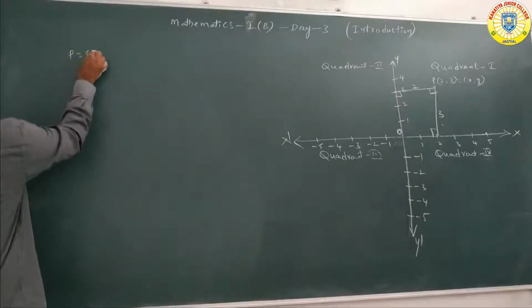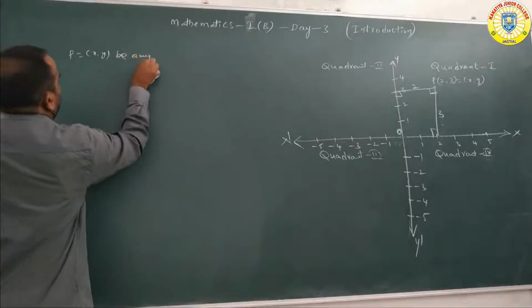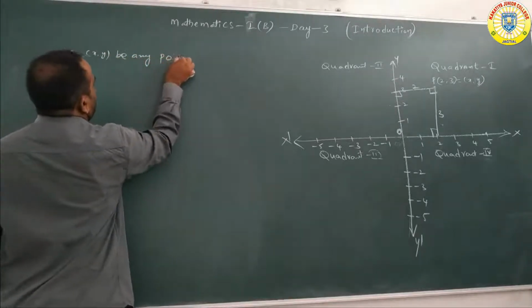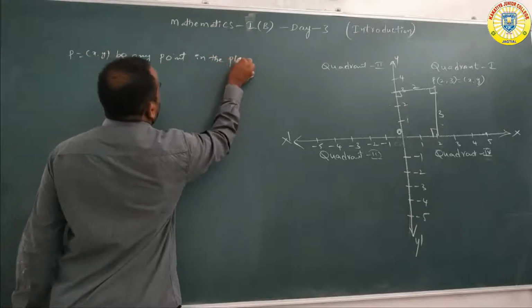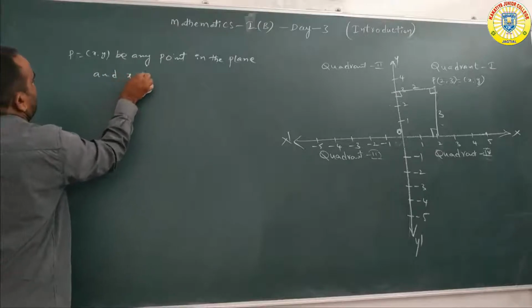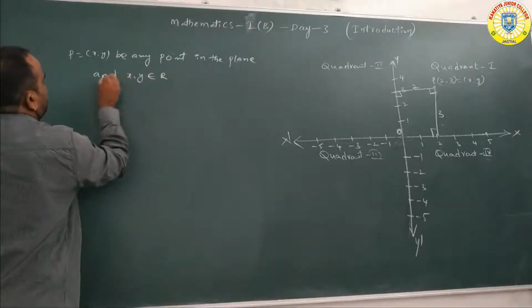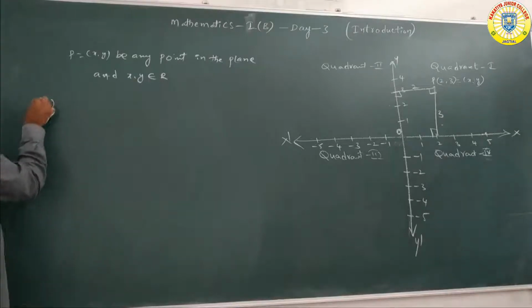Let P equal (x, y) be any point in the plane, where x, y belong to R. Now the conditions are as follows.